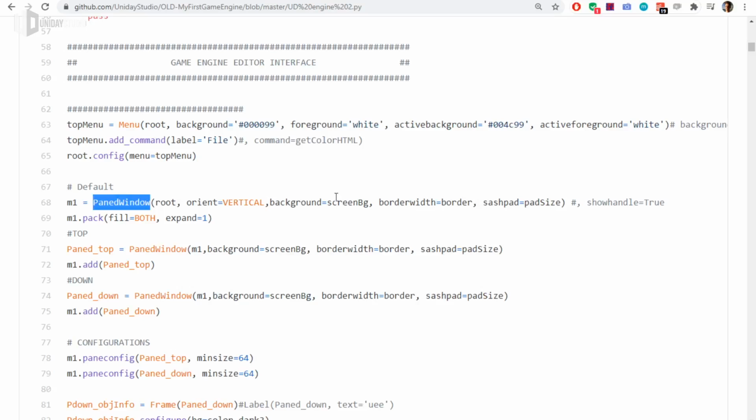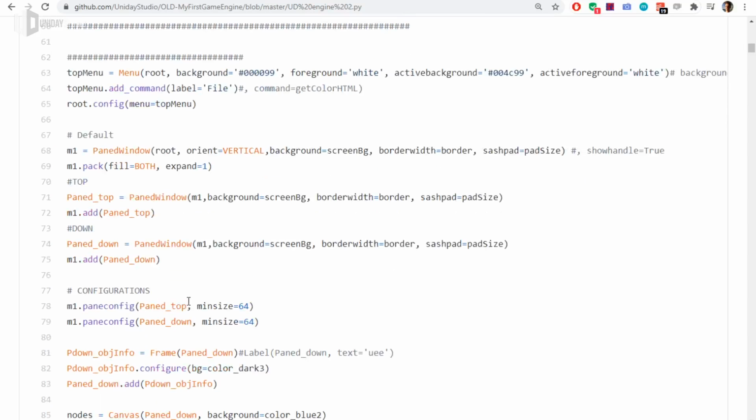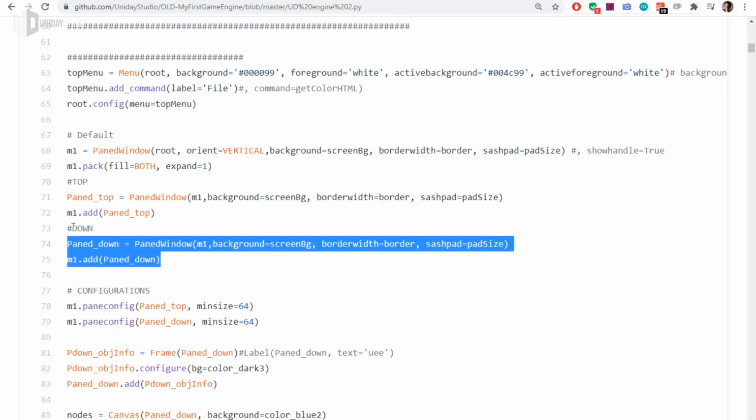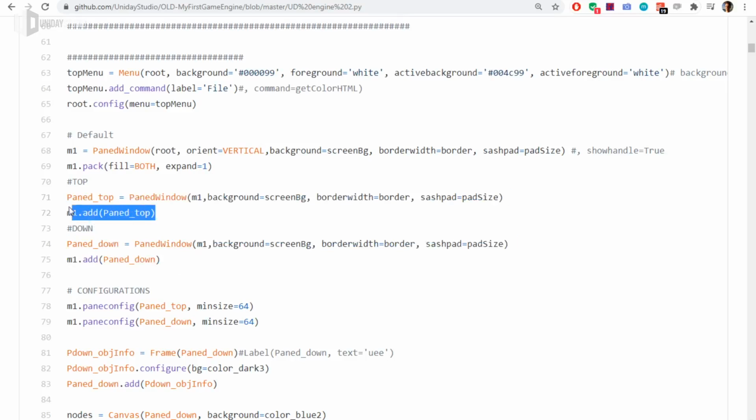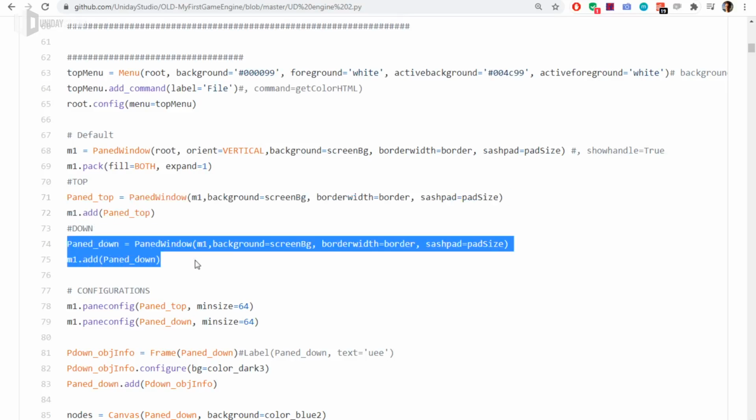I'm initializing those partitions right now, globally, and I have no method, no specific functions to do that. In other words, if I wanted to create another partition, I would have to duplicate the code, as I am already doing here. So I have the top and the down, and you can see that this top and this down part is duplicated code.